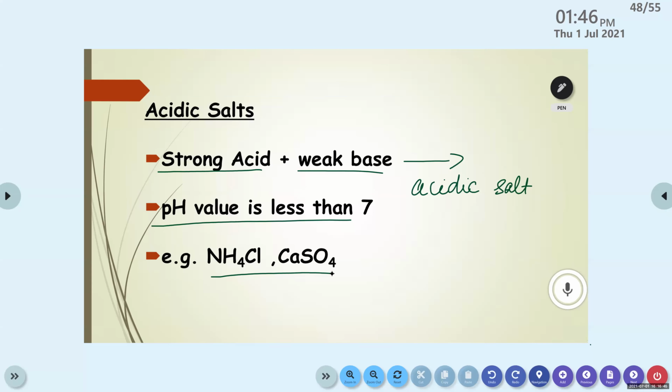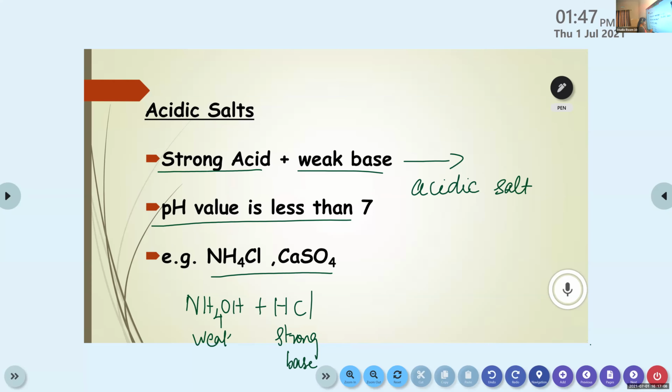Ma'am, ammonium hydroxide. Yes, ammonium hydroxide, it is NH4OH. And what about the acid? Hydrochloric. Yes, HCl. So this one is the strong acid and this one is a weak base. It reacts together to form NH4Cl. We learned that in the case of salts, the cationic part comes from the base and the anionic part comes from the acid. So here it is strong acid.